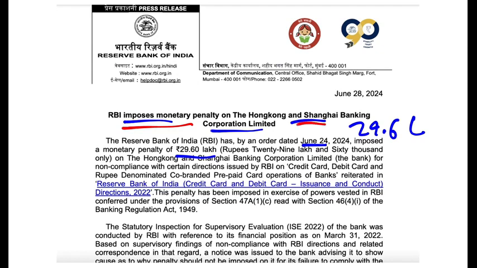Now look, RBI imposes monetary penalty on lot of banks, but this is a special bank. HSBC Bank, you know, it's a very big bank. It is headquartered in London and it is one of the largest global banks. So 29.6 lakh rupees penalty has been put. Why?